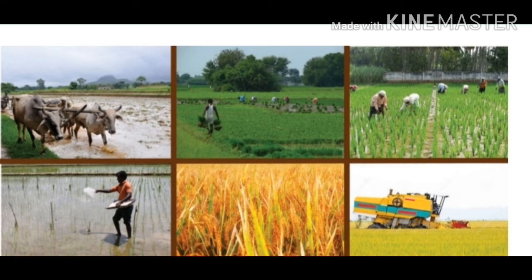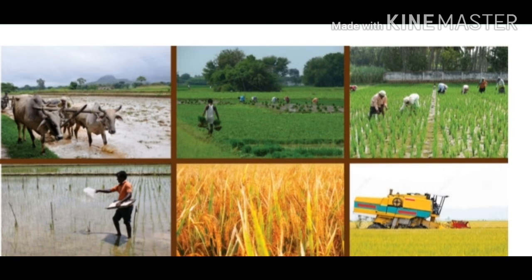From this picture we can identify the stages involved in producing paddy. Ploughing: by using animals we are loosening the land. Then we are sowing the seeds or planting the seedlings. Then weeding, we are throwing out the wild grass, and we are adding fertilizers, known as manuring. Then if it is ripe we are cutting and gathering all the food grains, which we call harvesting.